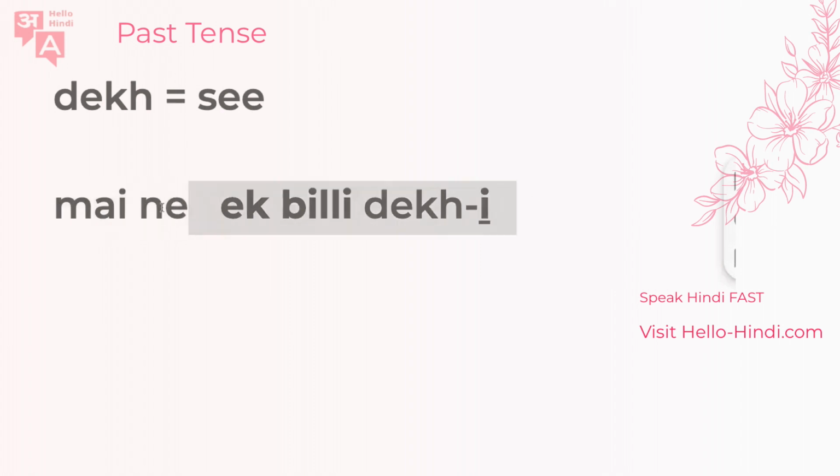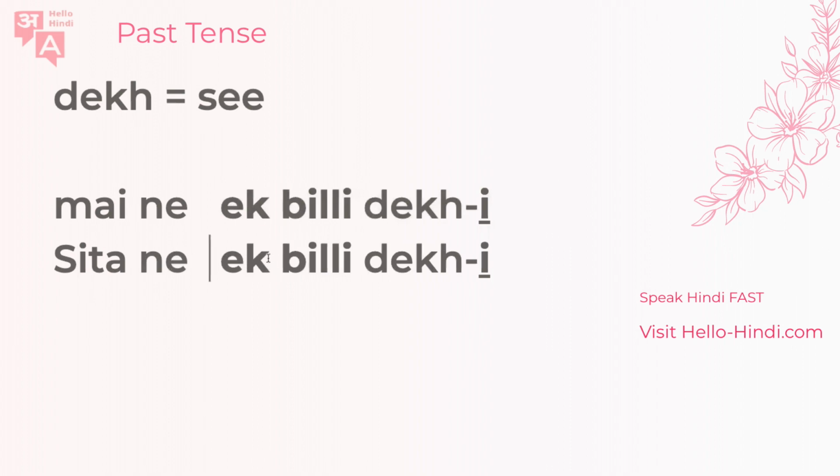So maine ek billi dekhi, anybody, a man or a woman, can say this. Okay, so therefore it's super easy now to construct these sentences once you know how to say these. So let's say you want to say Sita ne ek billi dekhi. It's totally independent of Sita. You're not going to conjugate to Sita, obviously. You're going to conjugate it to the billi, the cat. Okay, so this sentence works.